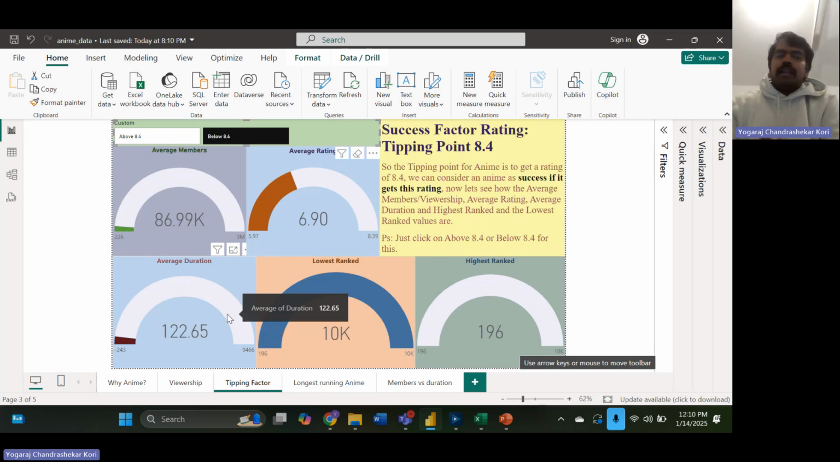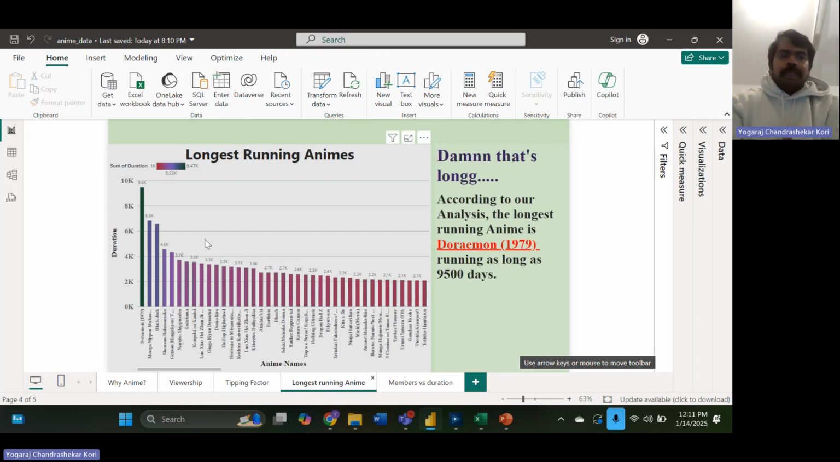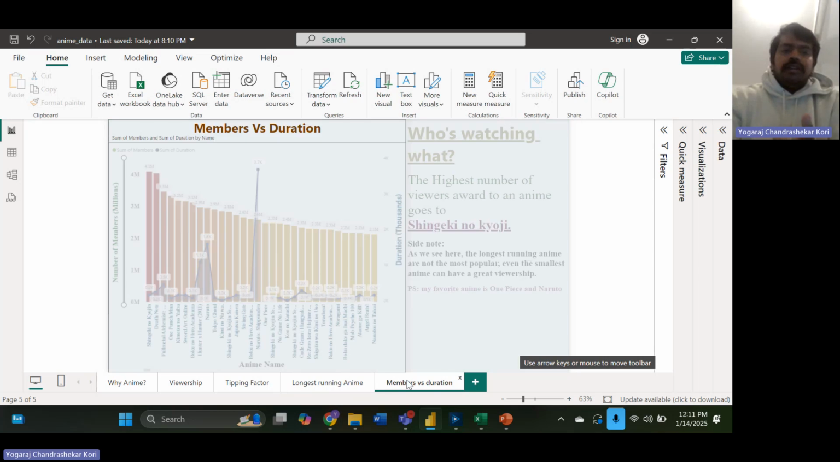But you don't want the anime to be too small, and you don't want it to be too big. For example, the longest running anime is Doraemon, and it has run for about 9.5K days, which is 9,500 days. But this again poses a question: does the longest running anime really matter that much? If you want to create a longer running anime, does the number of episodes affect your viewership? So let's look at this.